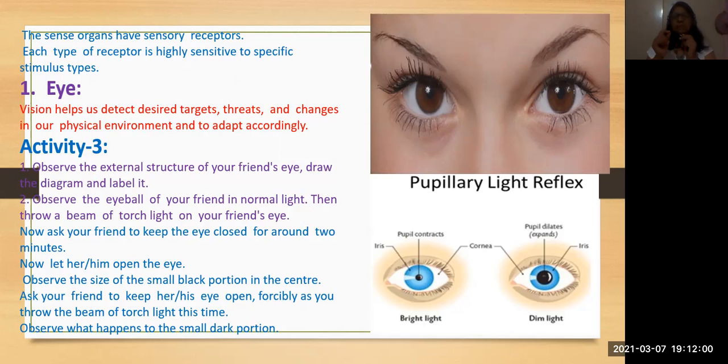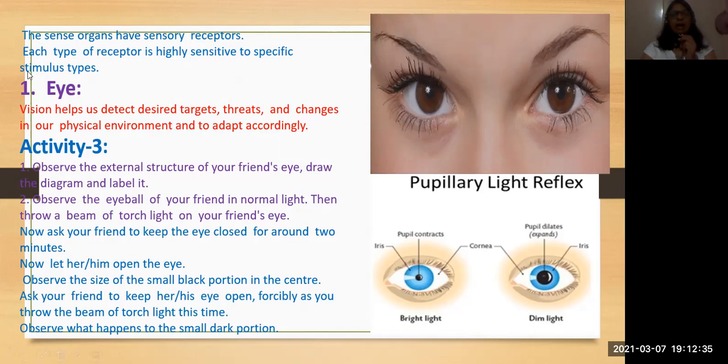Each type of receptor is highly sensitive to a particular type of stimulus. For example, eyes for vision, nose for smell, ears for hearing, tongue for taste, skin for touch. Like that, each sensory organ has its own receptor cells.